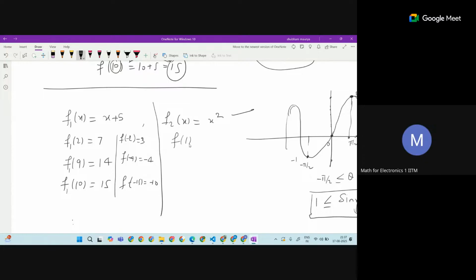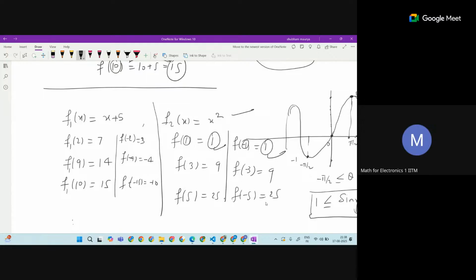Let's see it for this function. I substitute 1 here, I got 1. I substituted 3, I got 9. I substituted 5, I got 25. But see also, I substituted -1 here, and I also got 1, the same as this one. But 1 is not the same as -1. Input is different, but output is the same. I substituted -3, I got the same 9. I substituted -5, I got the same value 25.